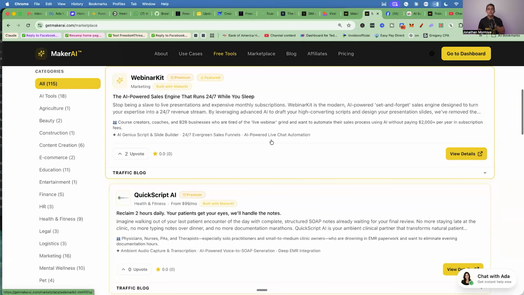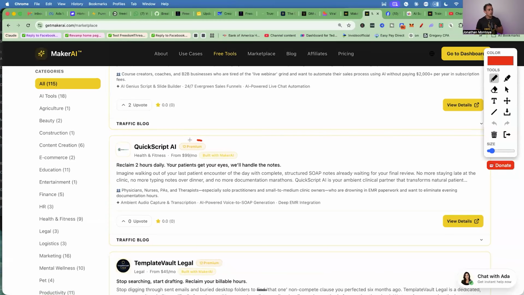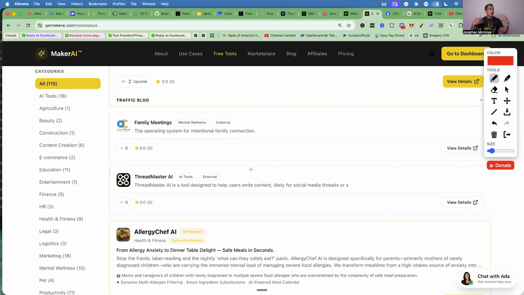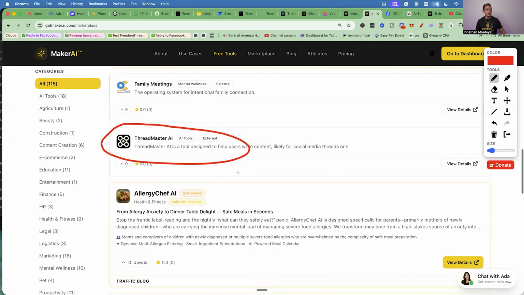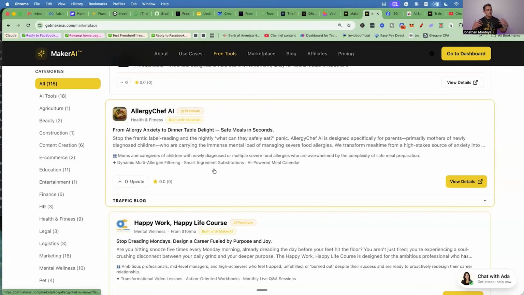Now, when you launch your software to our marketplace, if you're a Maker AI user, first of all, you get a premium listing. So you're listed above everyone else. And then it says built with Maker AI. So we have a lot of trust in the industry. So you're gonna get that built with Maker AI emblem there, okay? Now, there are external softwares, right? So Threadmaster is an external one, but they don't have the premium listings like you would with a marketplace, okay? But let me show you how this works, okay?